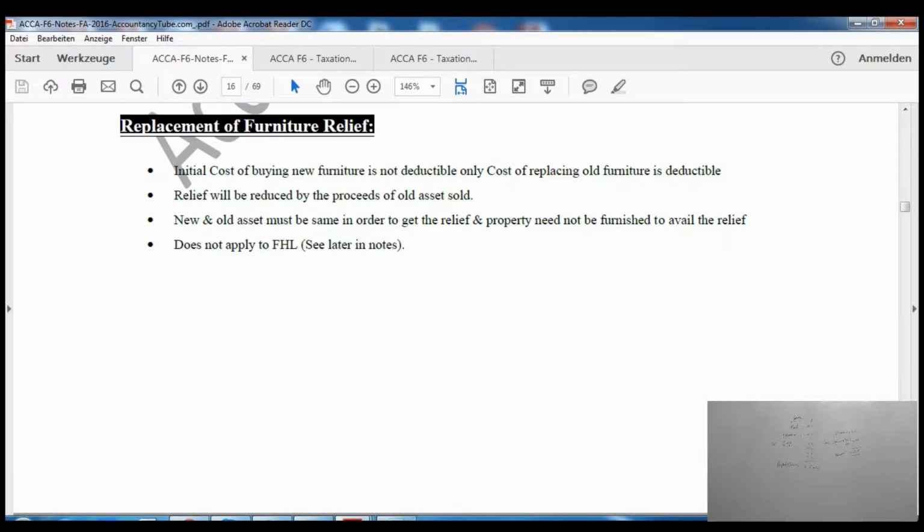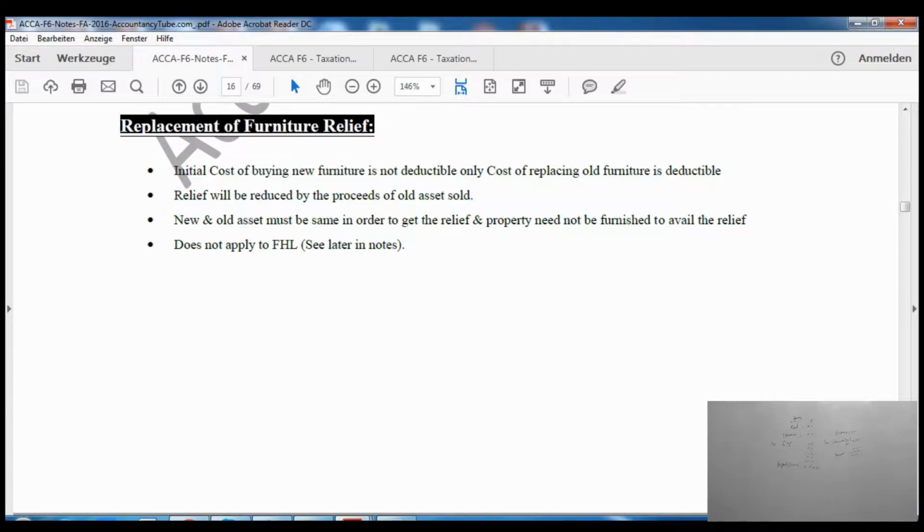And it says then does not apply on the furnished holiday letting in the notes. Now, furnished holiday letting we will see in a minute, but under the furnished holiday letting, replacement of furniture relief will not be allowed. However, the capital allowances will be available. Capital allowances simply means depreciation for taxation. So we will see later in a minute.